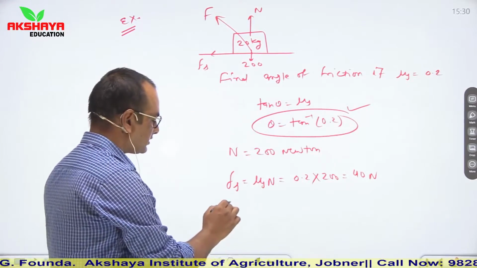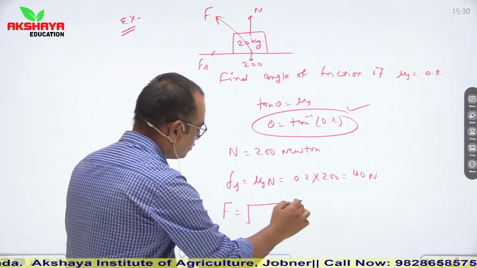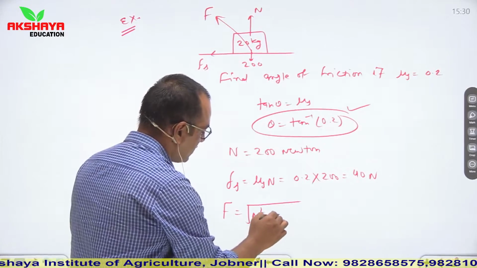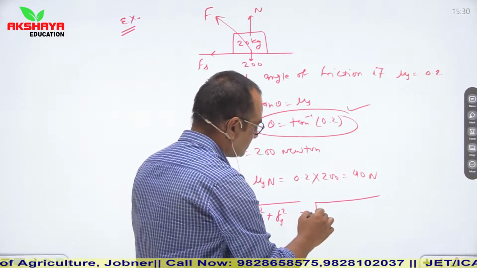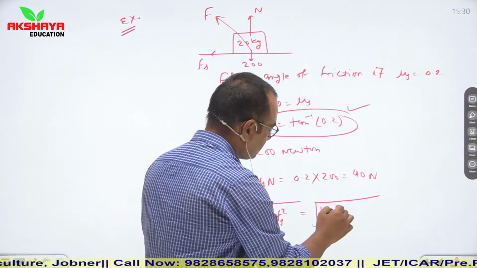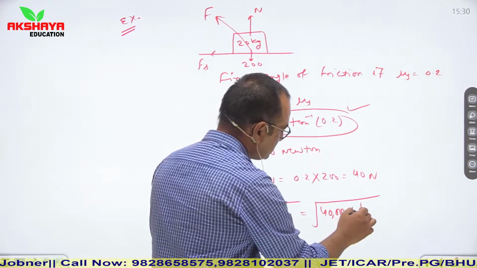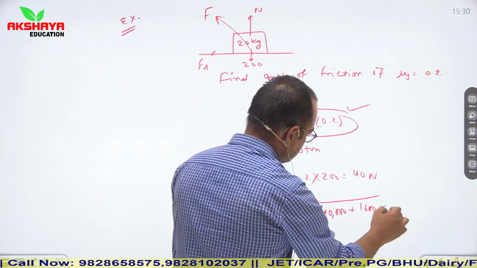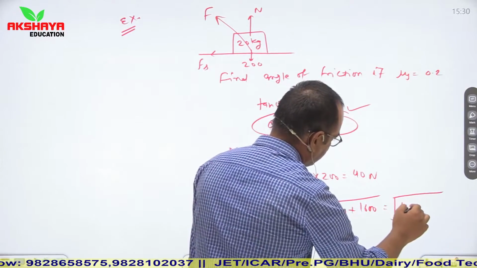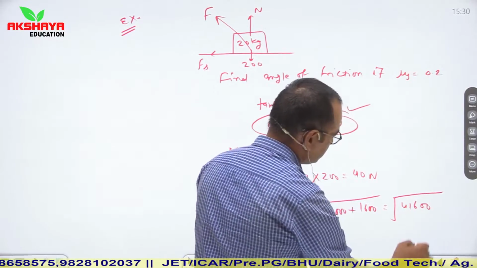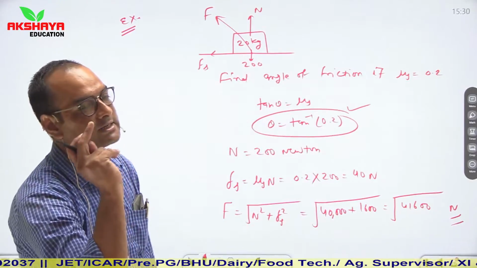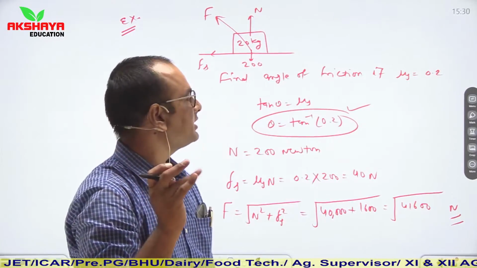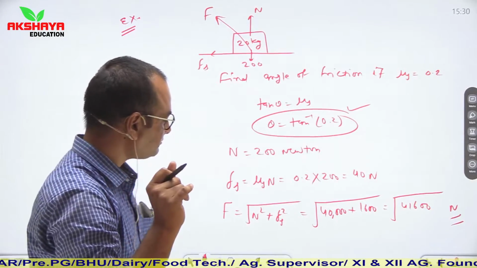So resultant, capital F is equal to root of N square plus Fs square. So again we can calculate from here that it is 40,000 plus 1600. So root of 41600 Newton. You can calculate this relation. So these are some pattern of question which are asked in your competitive section.